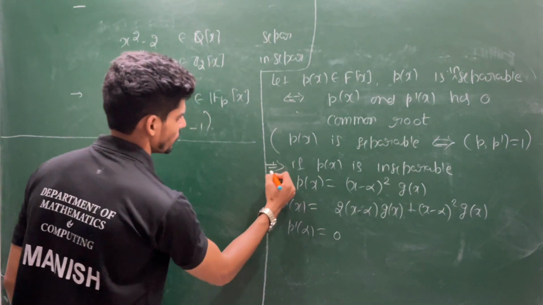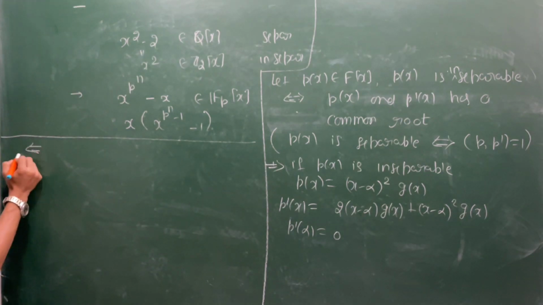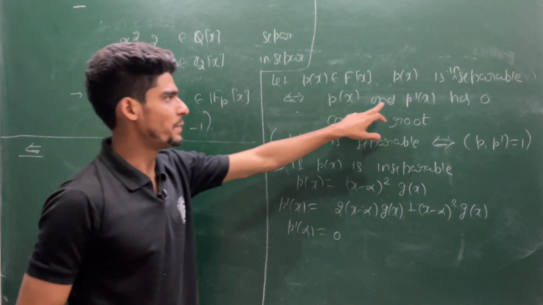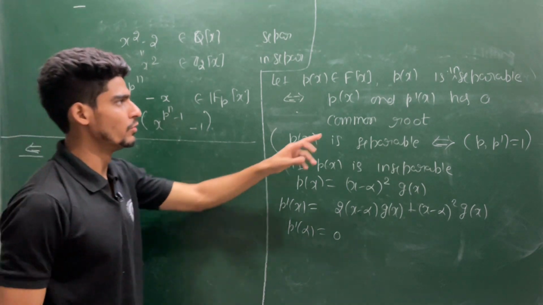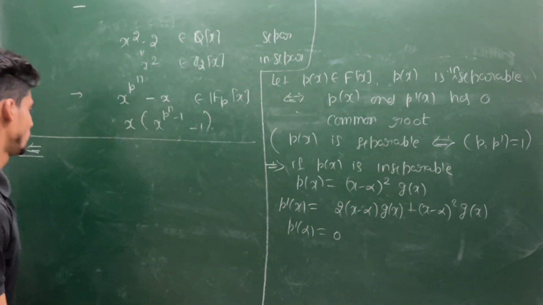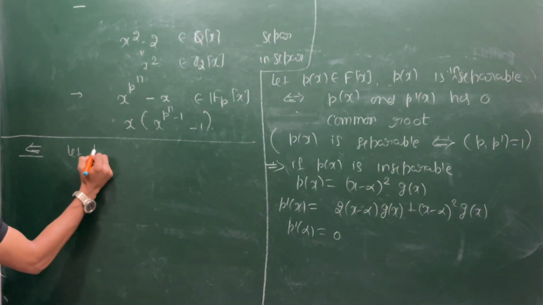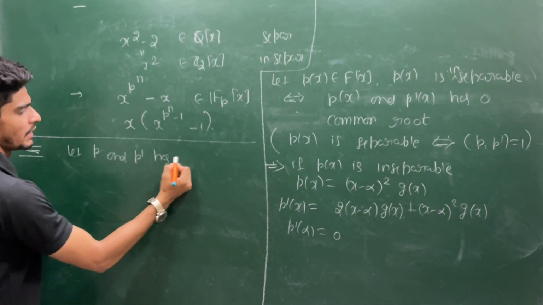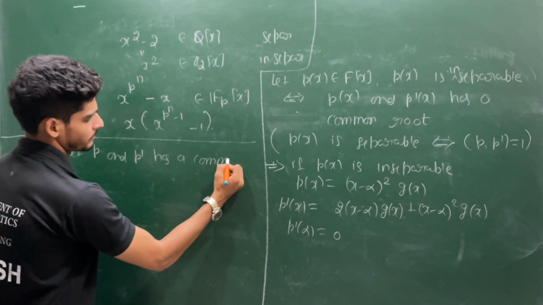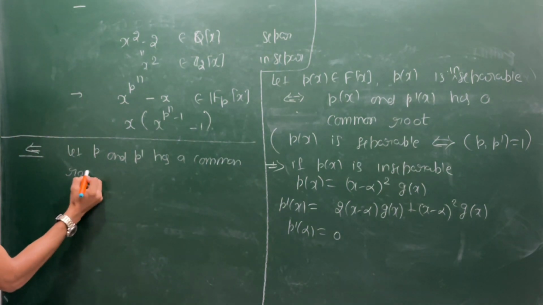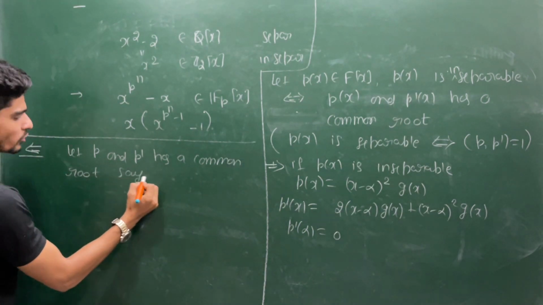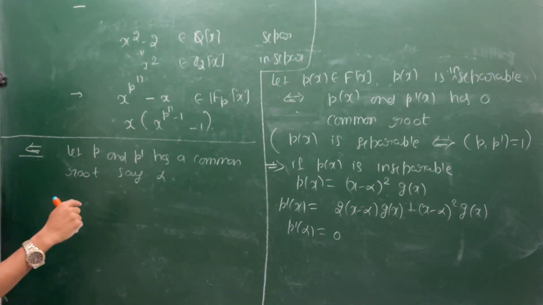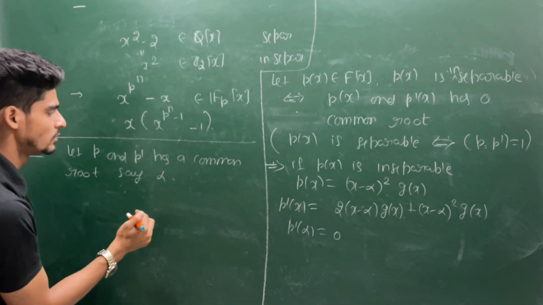This is one way. Suppose p and p prime have a common root, and I want to prove that p is inseparable. Say alpha is a common root. So we will have p of alpha equals 0 and p prime of alpha equals 0.